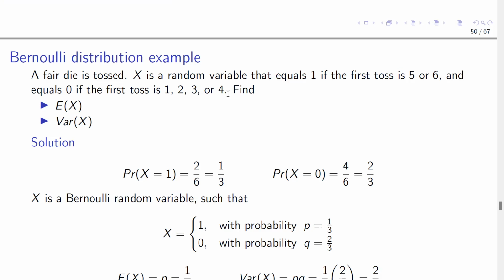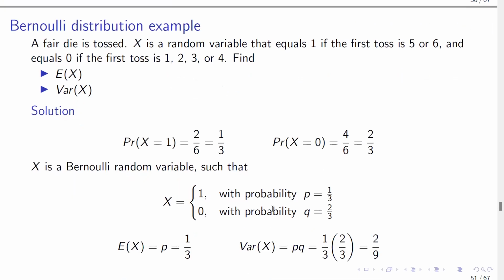Now the probability of X being equal to 0 is when you get either 1, 2, 3, or 4 when you toss. So 1, 2, 3, 4. Each of them has the probability of 1/6. When you add them, you get 4/6. Simplify to 2/3. So in this case, we are saying that X is a Bernoulli random variable such that X is equal to 1 with probability p equals 1/3 and 0 with probability q equals 2/3.